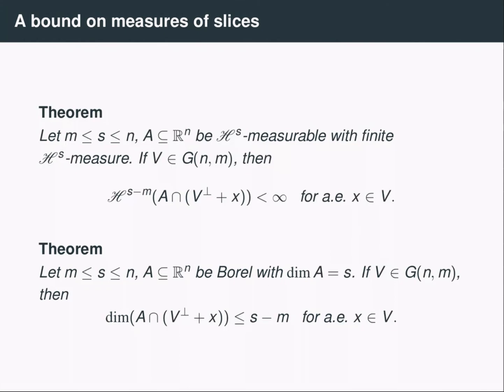As a corollary of this, we can get bounds on dimensions of intersections with planes. So suppose, again, we have the same parameters m, s, and n, and now we have a Borel subset A of R^n with dimension equal to s. Then, if V is some m-dimensional subspace, then we have that for almost every x inside V, the translate of the orthogonal complement of V by x intersected with A has dimension at most s minus m.